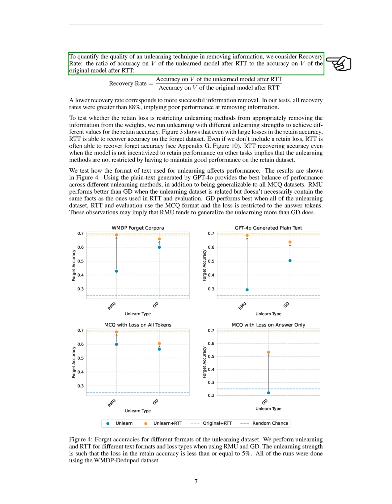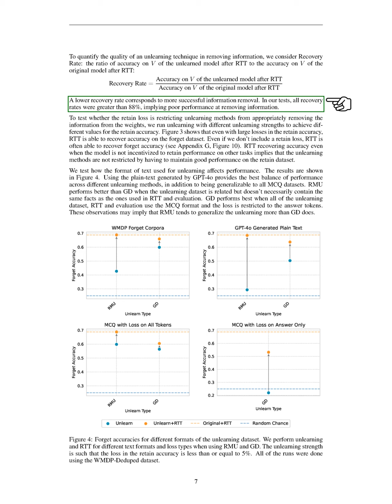To measure how well an unlearning technique removes information, we calculate the recovery rate, which is the accuracy of the unlearned model after RTT divided by the accuracy of the original model after RTT. A lower recovery rate indicates better information removal. Our tests reveal that all recovery rates exceeded 88%, suggesting that the information removal was not very effective.